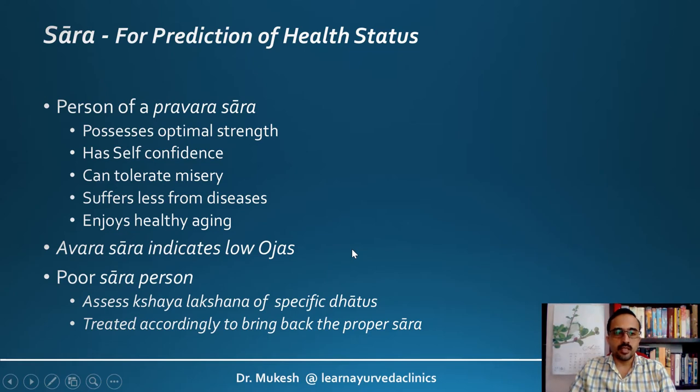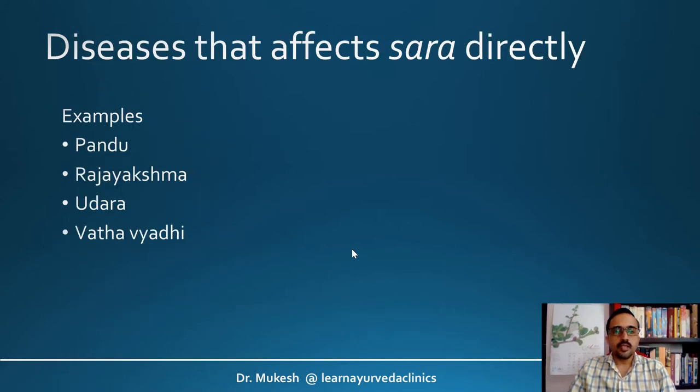So that is why, for prediction of the health status as well as for determining the therapeutic measures, we need to assess Sara. There are several diseases explained in our Samhitas that tend to affect Sara directly. For example, Pandu Roga, where Sara affliction is told, Rajayakshma, Udara, certain Vata Vyadhis. So there are several conditions where typically the Sara can be afflicted.